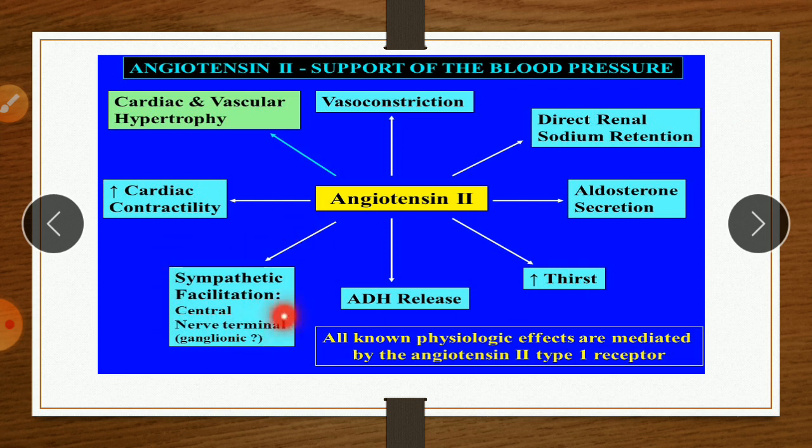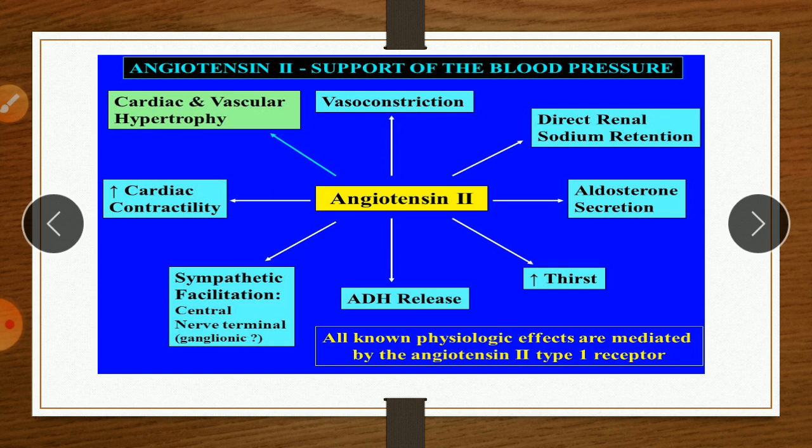Then it facilitates sympathetic facilitation, that is at the central nervous terminal. It increases cardiac contractility. It also has an effect on cardiac and vascular hypertrophy. So these are the various effects of angiotensin II. But related to this topic, the important ones are vasoconstriction, aldosterone secretion, and ADH release.